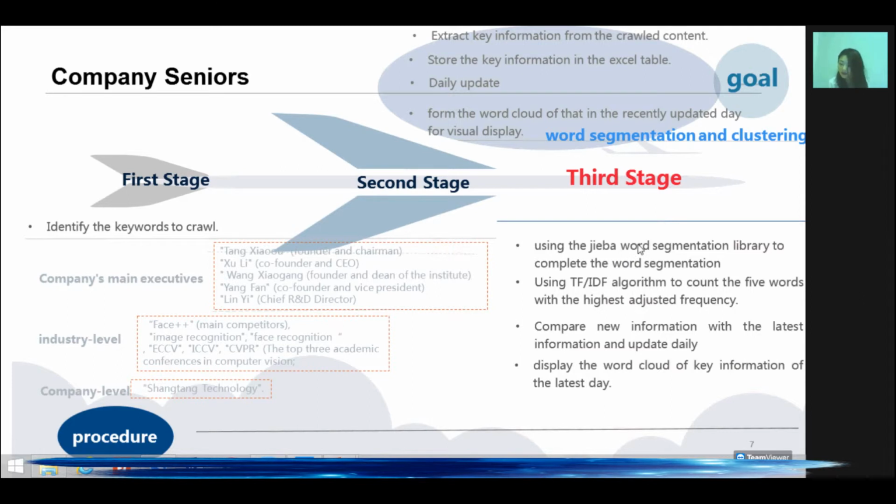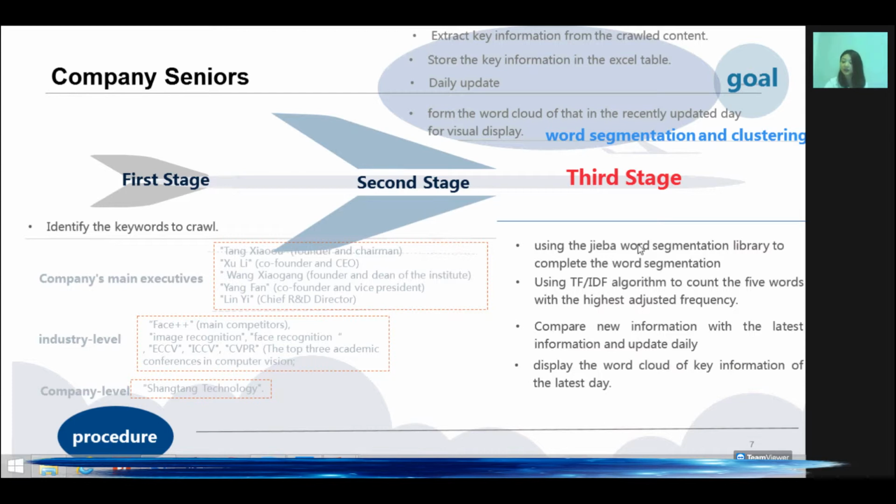Secondly, with the daily updating frequency, using the Jieba word segmentation library to complete the word segmentation of the title crawled daily. Third, just use the TF-IDF algorithm to count the 5 words with the highest adjusted frequency as key information. Fourth, compare the key information extracted in the latest day with the key information of the previous day. If the extracted key information overlaps more than 60%, it means that there is no information updating on the current day. Otherwise, the new information appears.